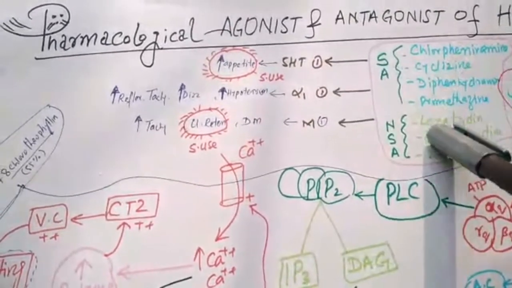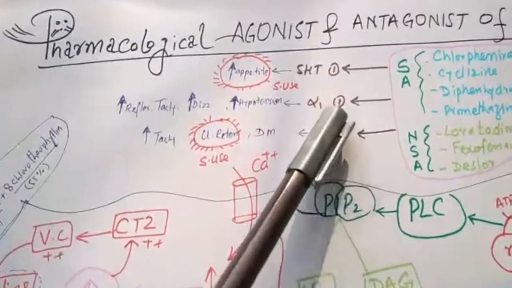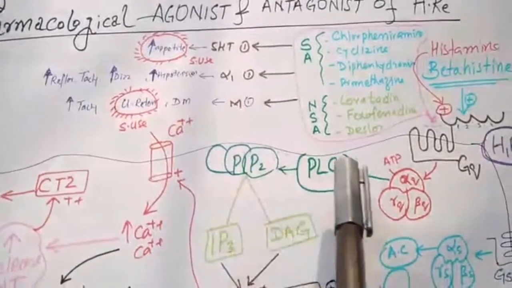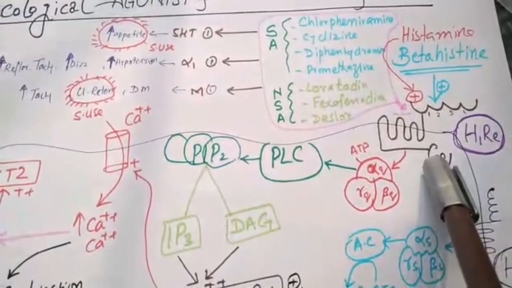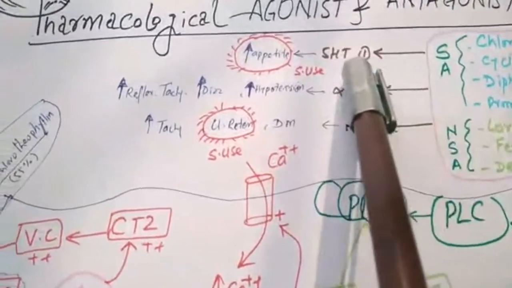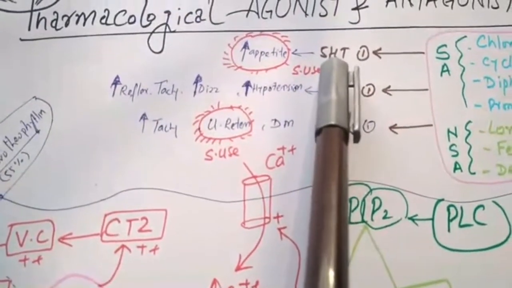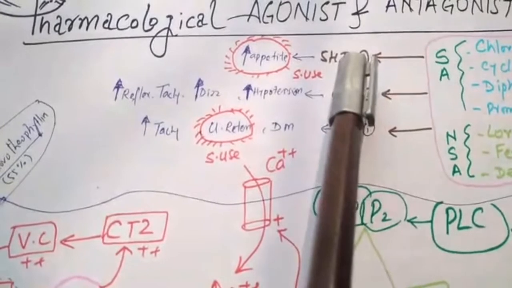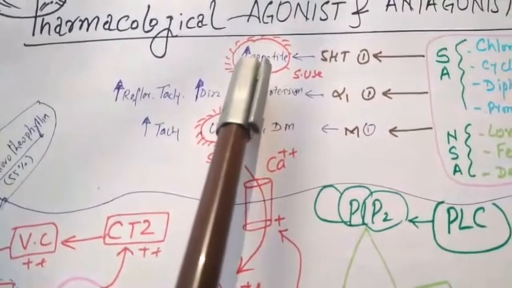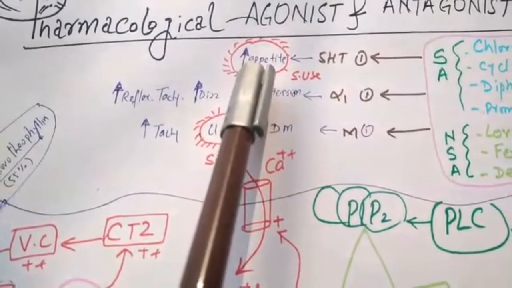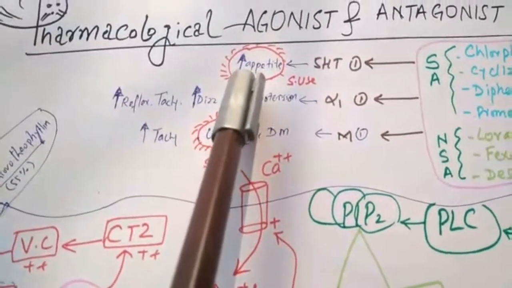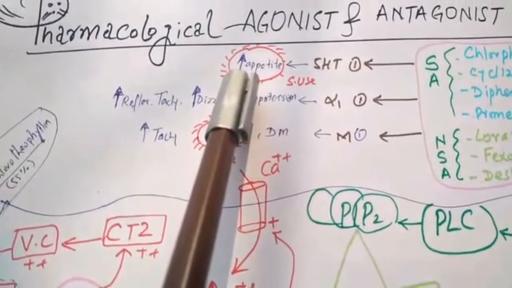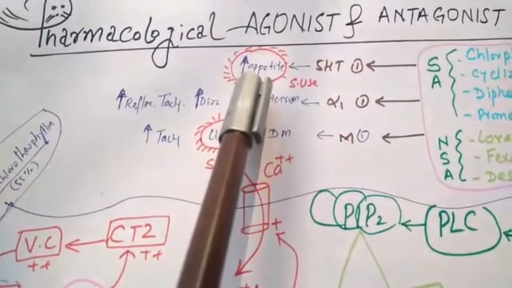Remember, these antihistamines also bind with other receptors, blocking other receptors in addition to the H1 receptor. For example, they also block the serotonin receptor, and due to this blockage, it produces increased appetite, especially cyproheptadine, and we use such antihistamines in case of anorexia, भूख न लगना.